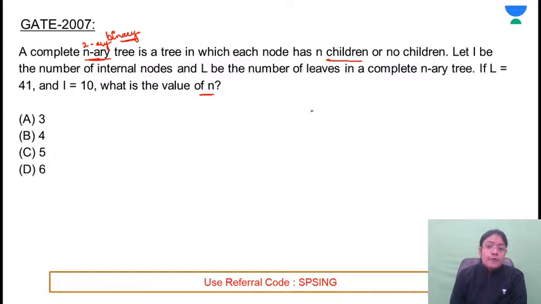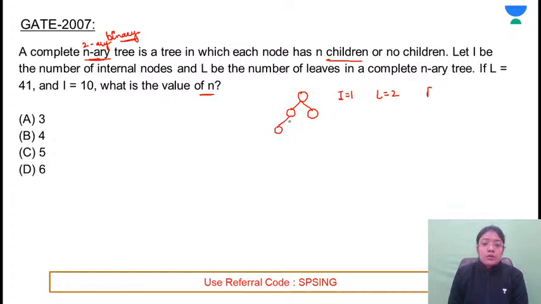सबसे पहले relationship find करते हैं to determine the formula. If it is a binary tree, so in this case, how many internal nodes are there? Is this a complete n-array tree, complete binary tree? Number of internal nodes are 1 and number of leaf nodes are 2. This is for binary tree.